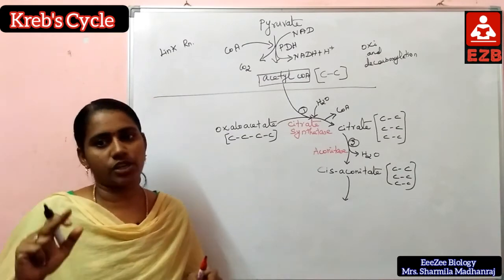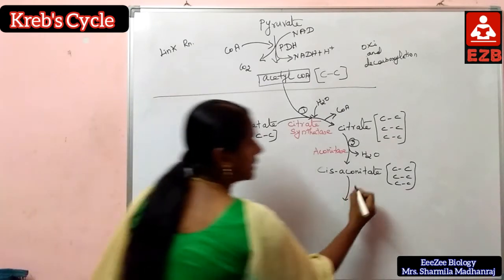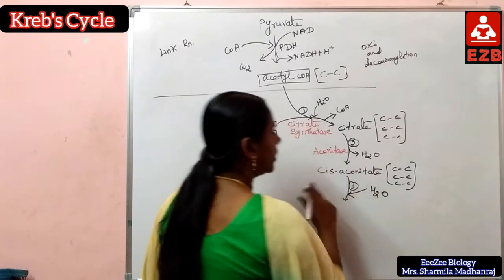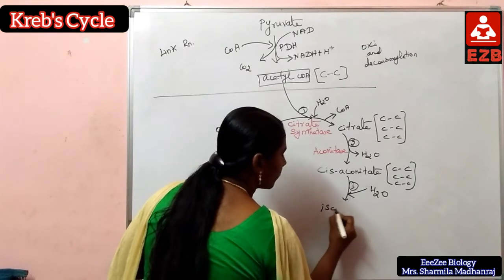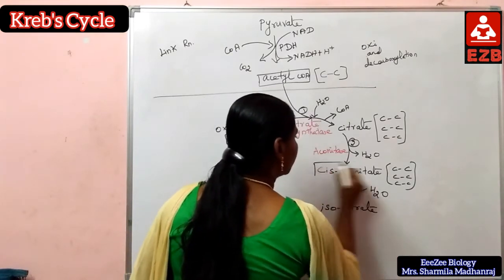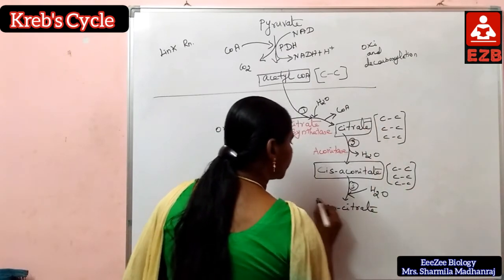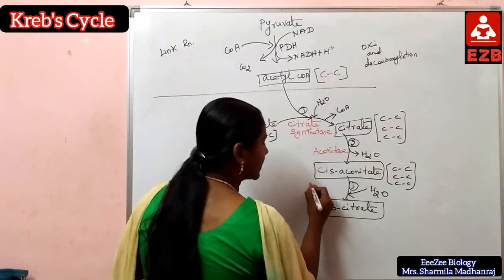Here rehydration takes place, so water molecules are added. Here also the same enzyme, aconitase.